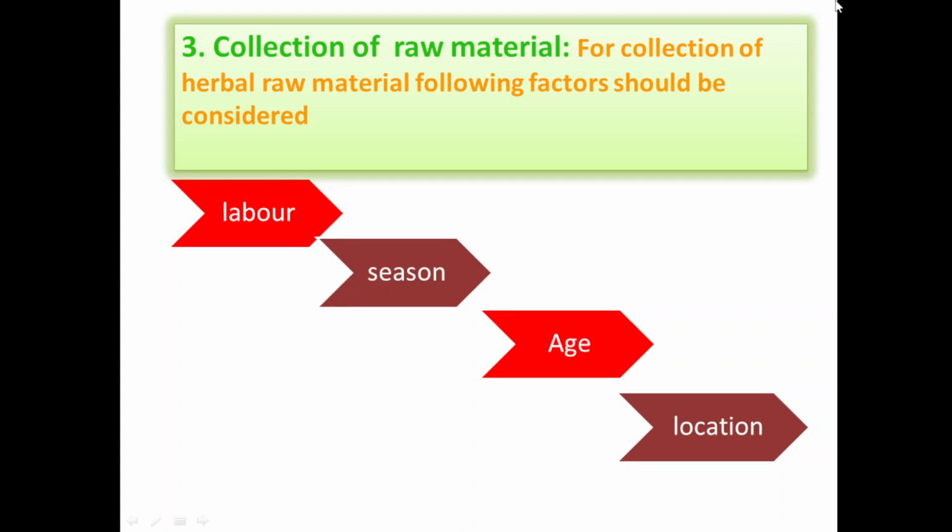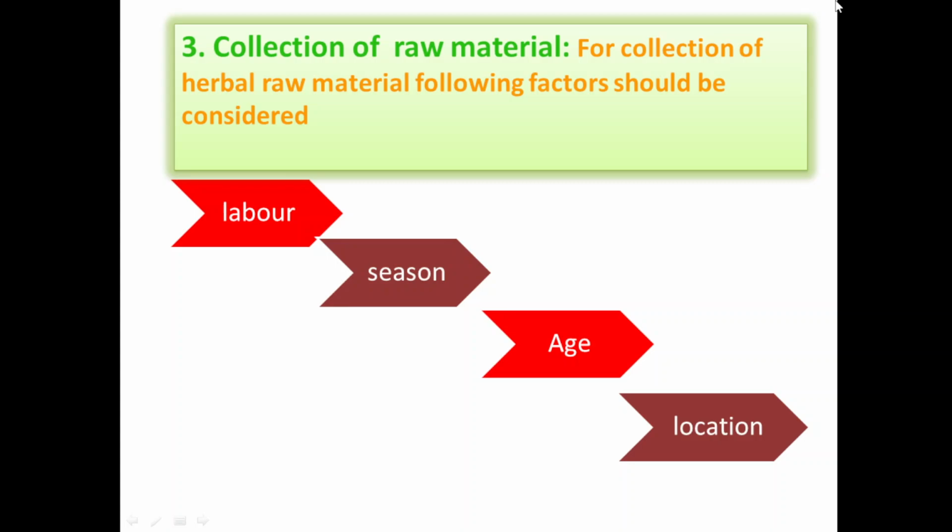In the same way, barks are collected during rainy seasons, for example cinnamon bark and cinchona bark, because they are easily detached from the tree trunk and can be easily quilled and collected. For that reason, the rainy season is the best season for collection of bark. In this way, which season we are collecting in will also differ the quality of that material.